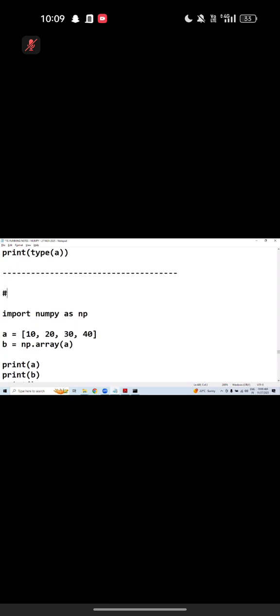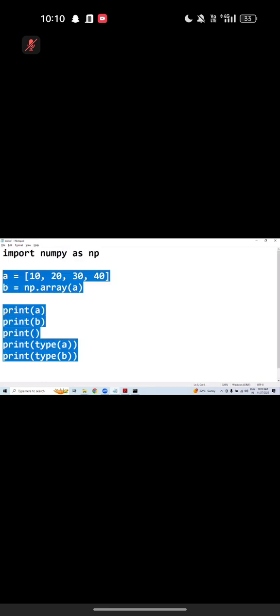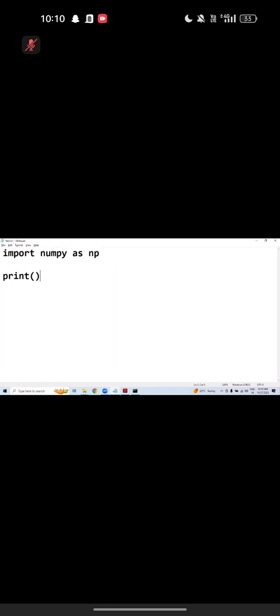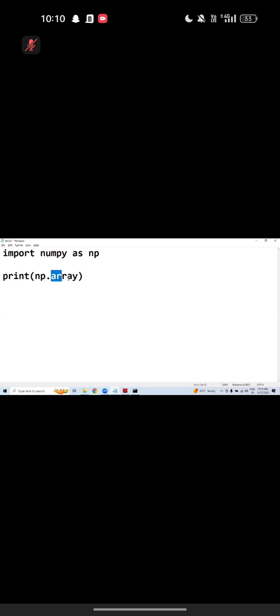Creating array by using list. This is the way. It's a function. What is the function name? It is a way to prove. Will you prove this is the function? Yeah, boss, we can prove actually, right?